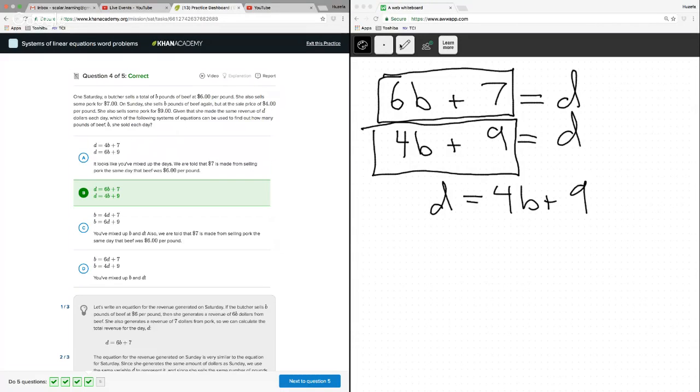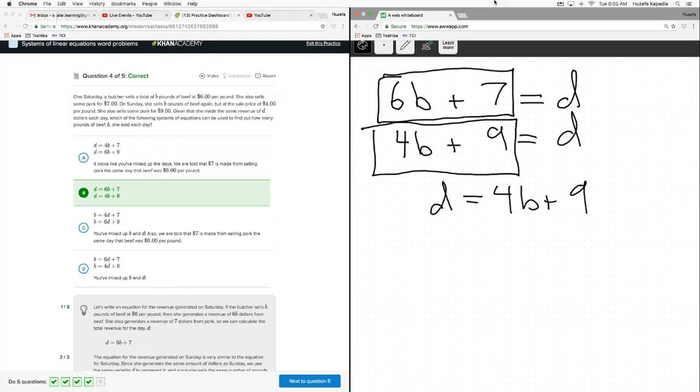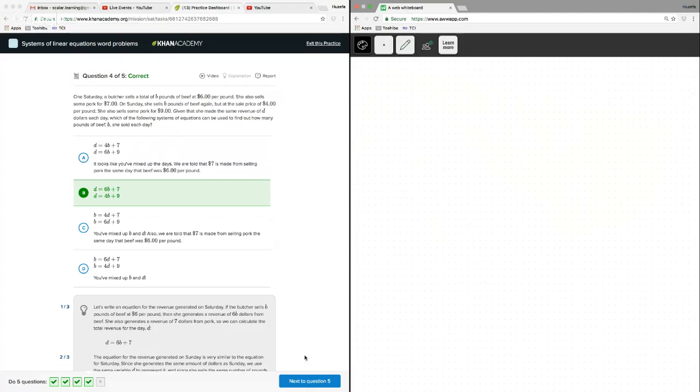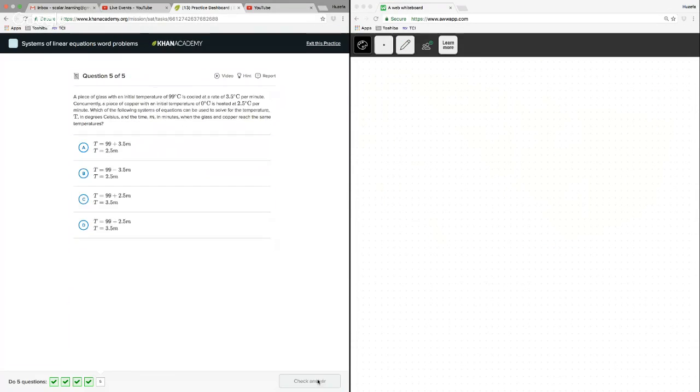Correct. All right. Excellent. I can do one more and we'll close out the set of word problems, and let's go to next. A piece of glass with an initial temperature of 99 degrees Celsius is cooled at a rate of 3. Okay, so a glass of 99 is cooled at a rate.